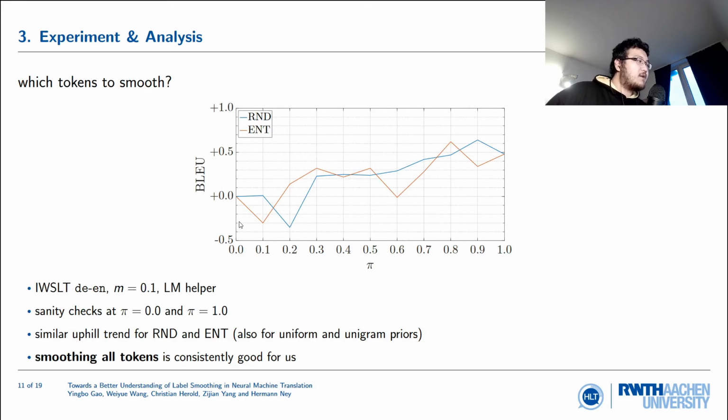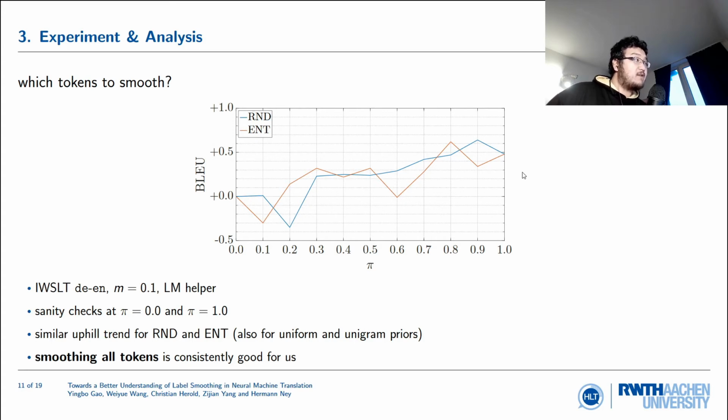So the first question, which tokens to smooth? What's plotted here is IWSLT German-English, m is 0.1, with the LM helper. Actually, we can also use unigram or uniform, other kinds of priors. We also did the experiments and the trends look very similar. The first thing you should notice is that when pi is 0, smoothing none of the tokens, or when pi is 1, smoothing all of the tokens, the two methods meet at the same point.